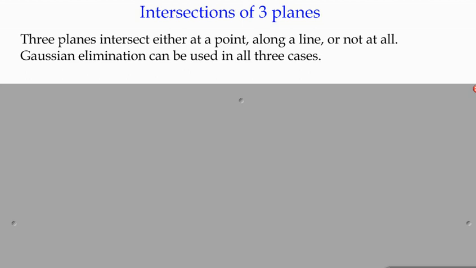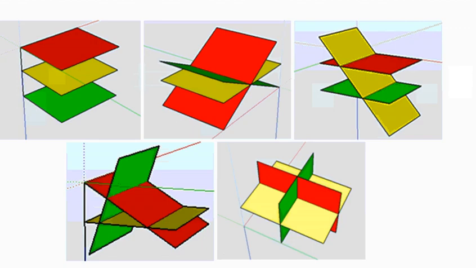If three planes intersect, there are three options: either they're going to intersect at one point, or along a particular line, or they're not going to intersect at all. I've got an image here which you can have a look at, with 5 different images that illustrate all 3 different possibilities.